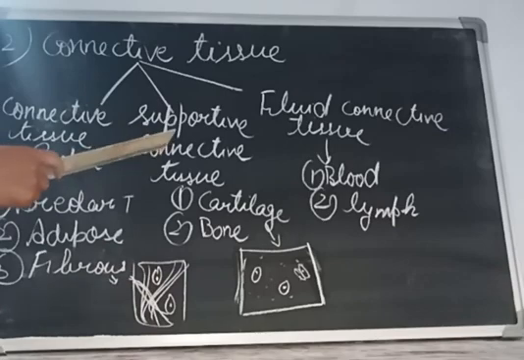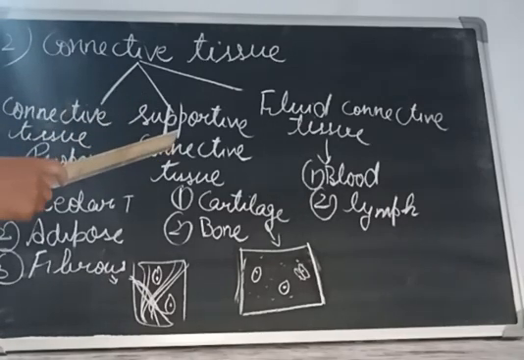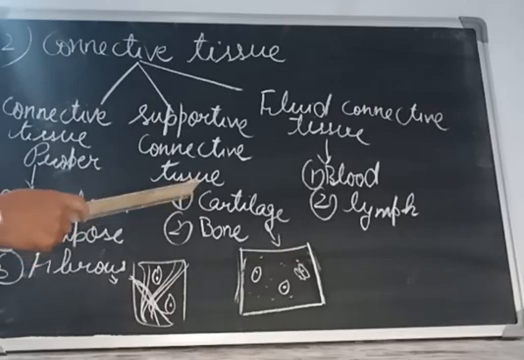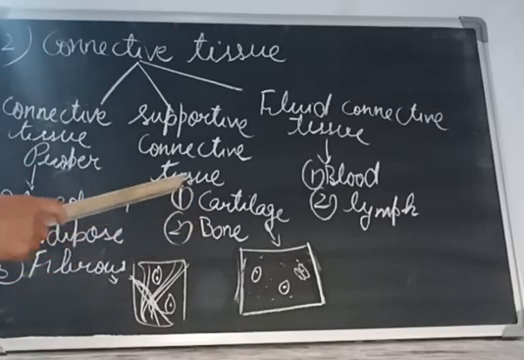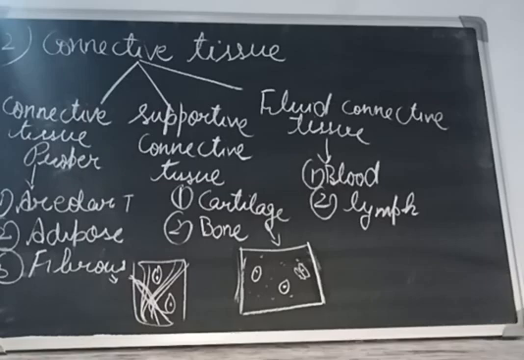Now, the next one is the supportive connective tissue. As I told before, it helps to support, meaning providing support. Mainly it is of two types, cartilage and bone. Cartilage is a non-porous tissue. Non-porous means it does not contain any pores. It has thick intercellular spaces, meaning it has a few cells and a lot of space between them. And it has no blood vessels. Cartilage has no blood vessels and it is non-porous, no holes are there.